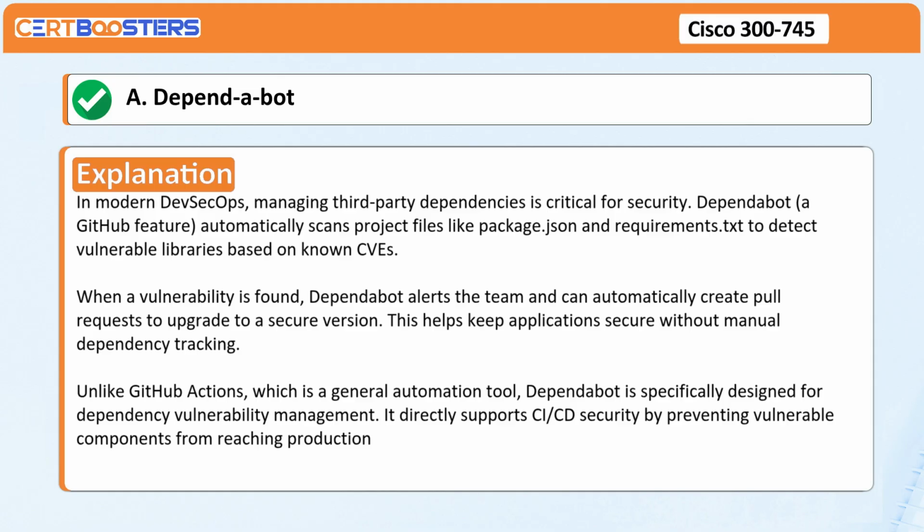Unlike GitHub Actions, which is a general automation tool, Dependabot is specifically designed for dependency vulnerability management. It directly supports CI/CD security by preventing vulnerable components from reaching production.